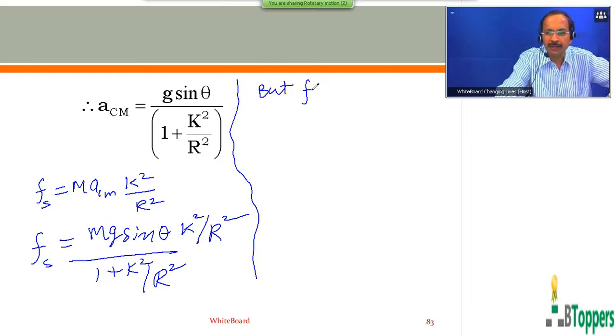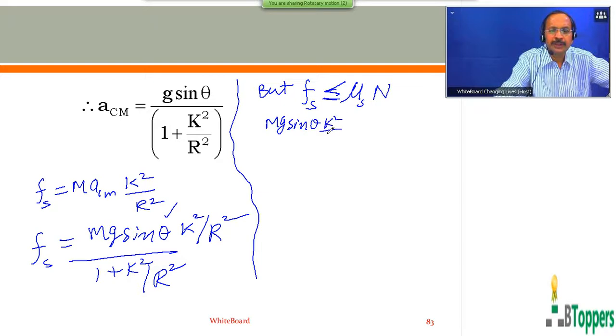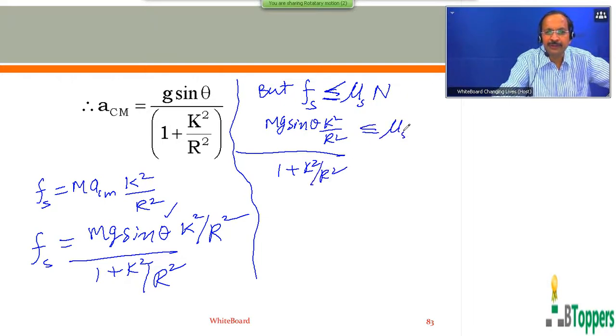Then you have to use the condition that the static friction between the two surfaces cannot exceed the limiting friction. That means Fs will be less than or equal to the limiting value. So if you substitute this expression for Fs, that is mg sin theta into k square by r square by 1 plus k square by r square, and the normal reaction, as we have seen, can be written as mg cos theta, you can cancel mg on both sides.